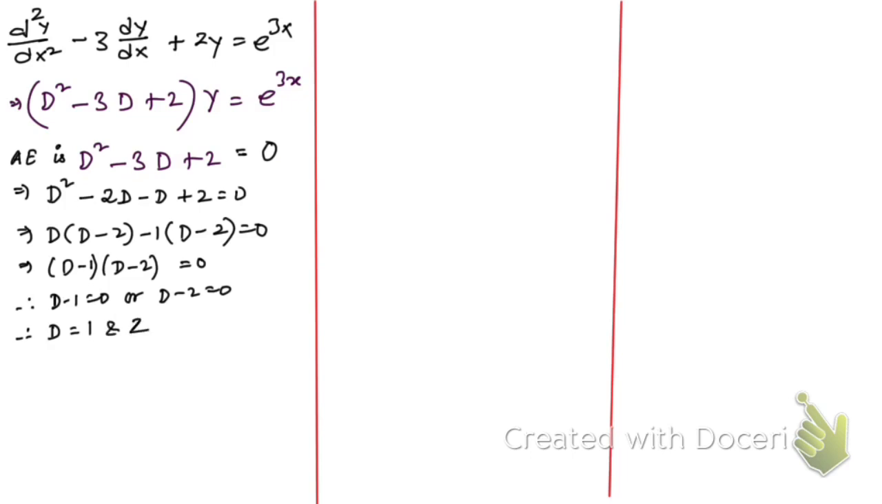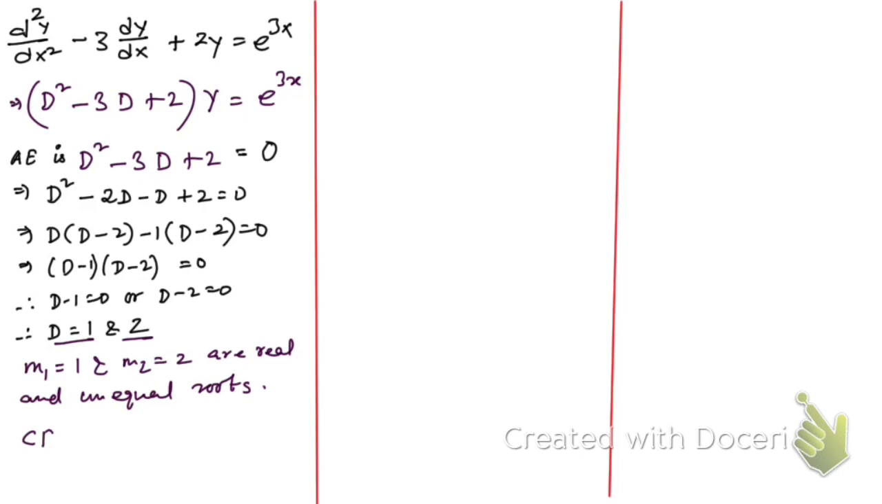So we have got two roots here. Let me take this one as m1 and this one as m2. m1 is 1 and m2 is equal to 2. And these roots are real and unequal roots, right? So there are three different cases: real and unequal, real and equal, and imaginary. So for different cases we're gonna get three different complementary functions, CF.